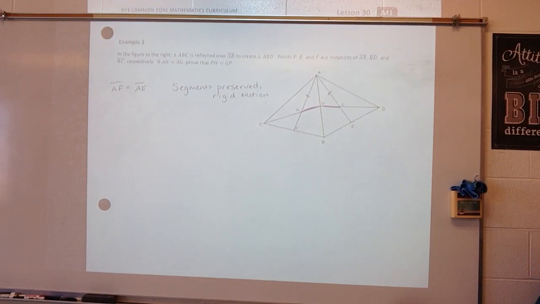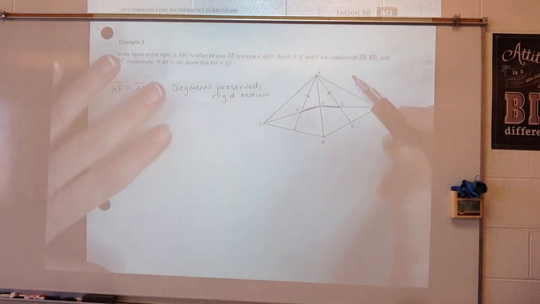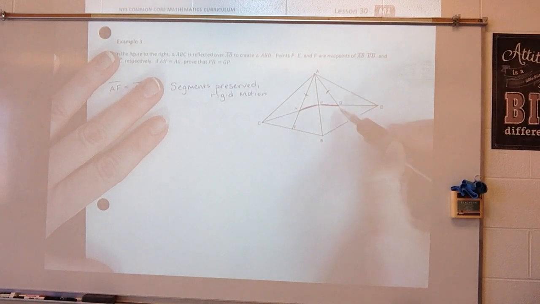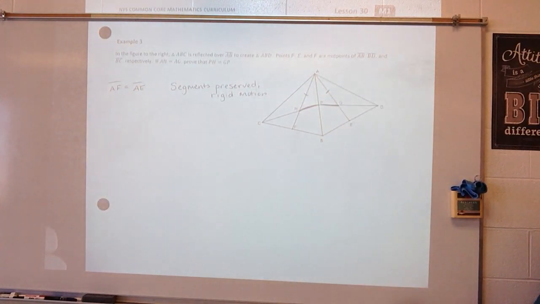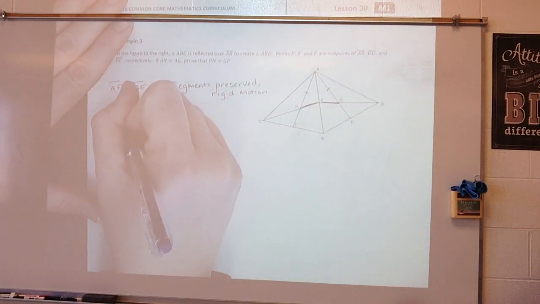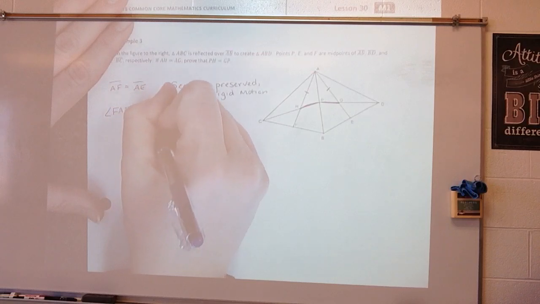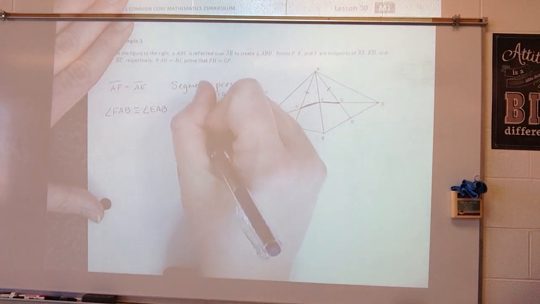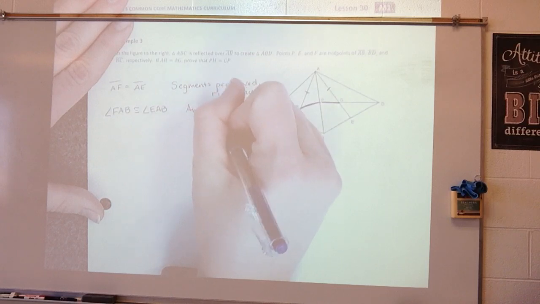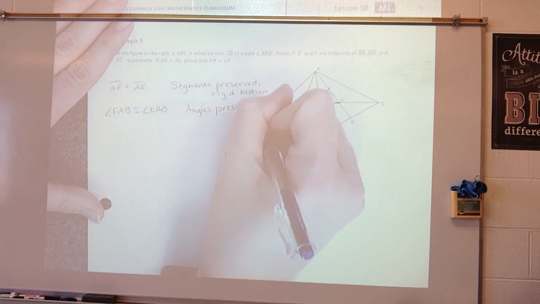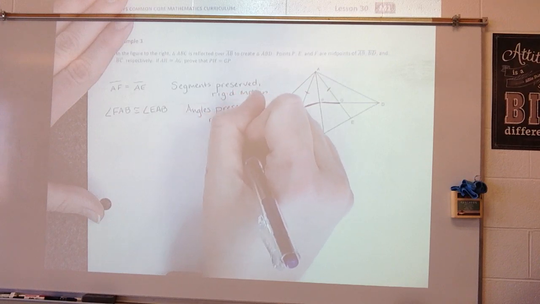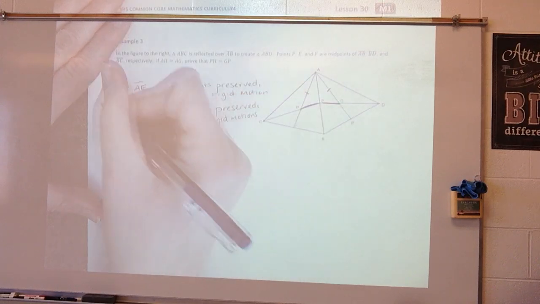We figure out that our segments don't change. Then what do I know about angle FAB and angle EAB? I know that they are also equal because angles are preserved. When I'm doing rigid motions, my angles are preserved.